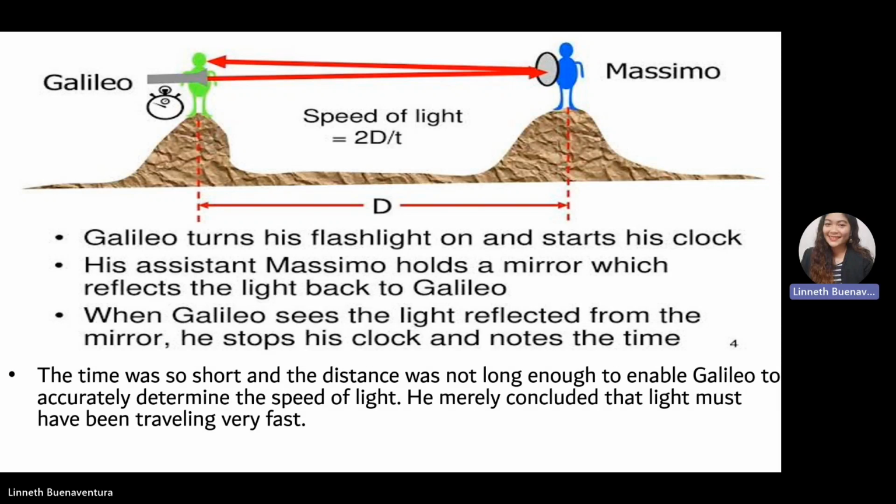He concluded that the light speed was too fast for him to measure. The time was too short and the distance was not long enough to enable Galileo to accurately determine the speed of light. So he merely concluded that light must have been traveling very fast, but that experiment gave an idea of how fast light is.